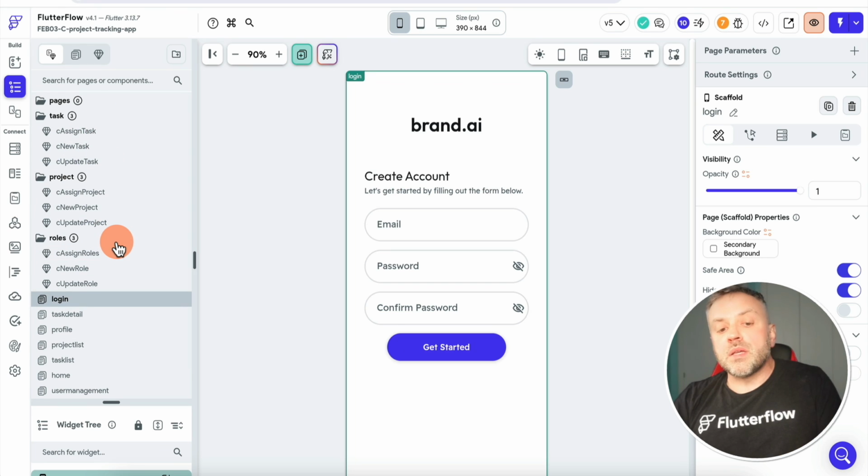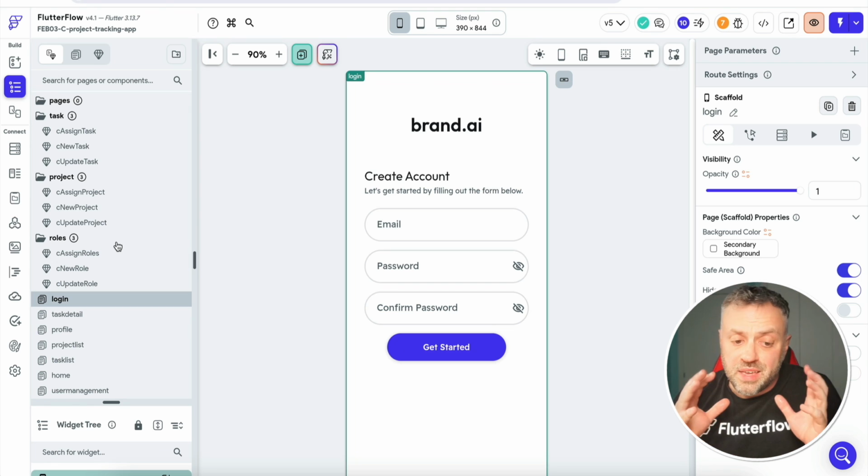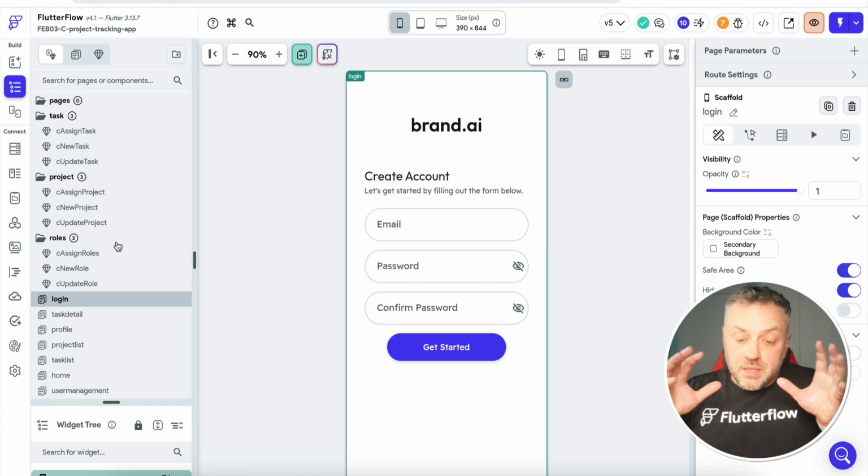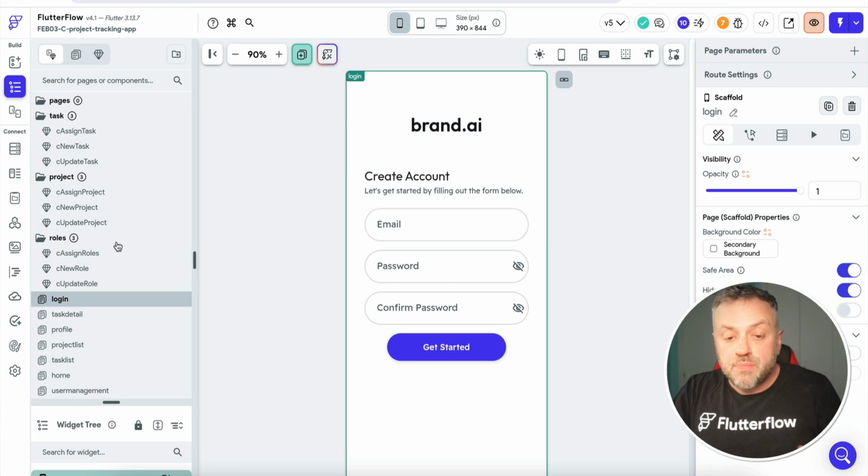And you may be thinking, like, James, well, this is a relatively complex app, but in fact, this is a relatively simple complex app because chances are you're going to be building apps that are going to be a lot more complex than this. And while building the actual app in Flutterflow, which is my favorite no-code builder, is relatively straightforward, it's also relatively straightforward to map out your entire backend schema, which is very, very important.